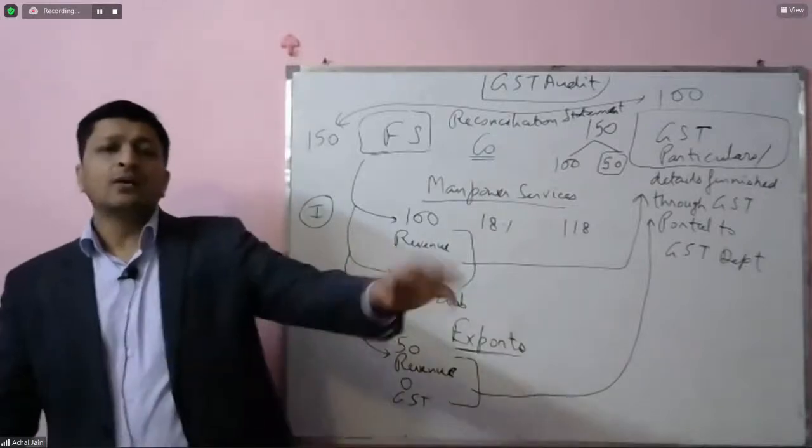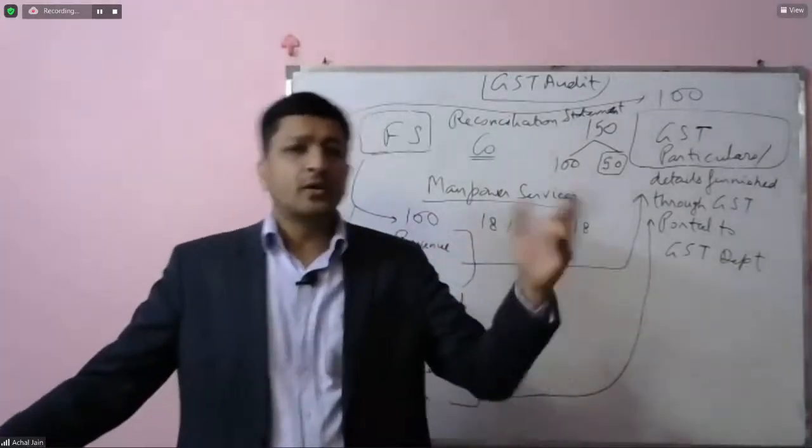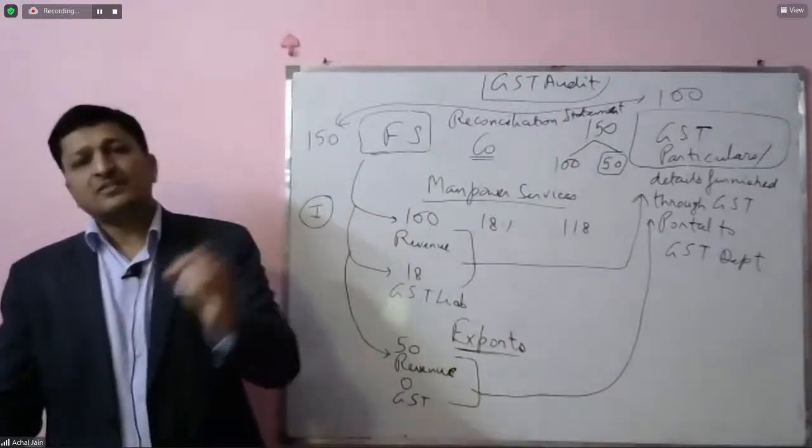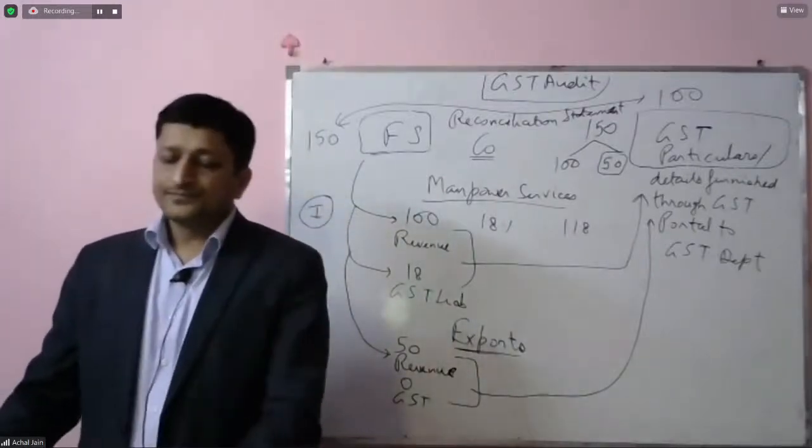So I'm not really getting into the threshold as to what the amount limit is, 2 crore, 4 crore, 5 crore. All of these thresholds I'll pick up later on.